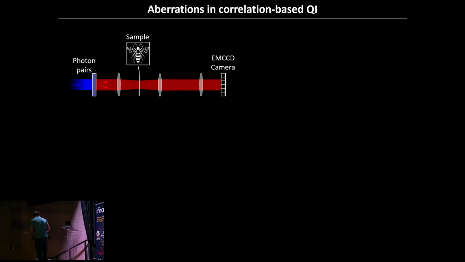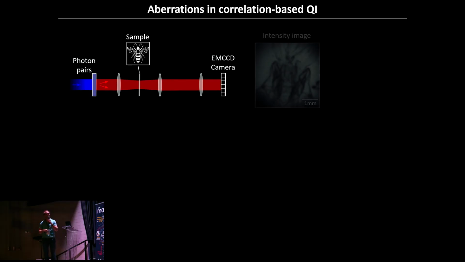So let me get into that a bit more in detail. Let's consider this system here, very simple. You have a photon pairs illumination, you Fourier image your photon pairs onto the sample, and then you image the sample onto an EMCCD camera.